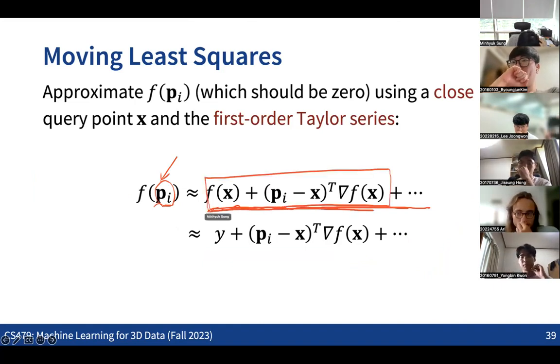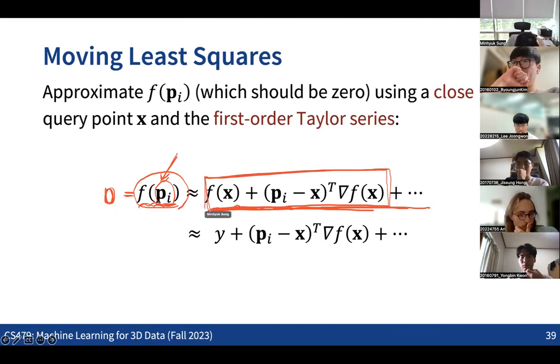So here, this is the value that we know should be 0. For any point in the given point cloud, we want to approximate the output of the function, and we know that this should be 0. And this can be rewritten like this.